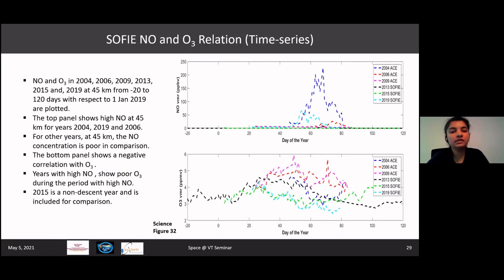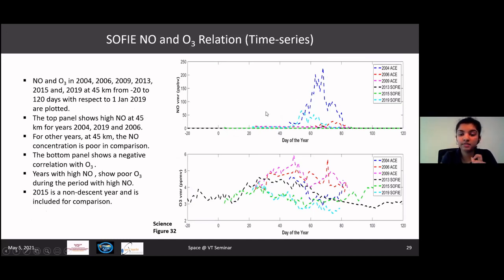This is a time series to again study the relation between NO and O3 a little more deeply. The plot in dark blue is for 2004. It's an ACE measurement. Since SOFI measurements are available only after 2007, we've used ACE measurements for years before that. The year 2004 saw a very strong peak in NO concentration at around 45 kilometers.